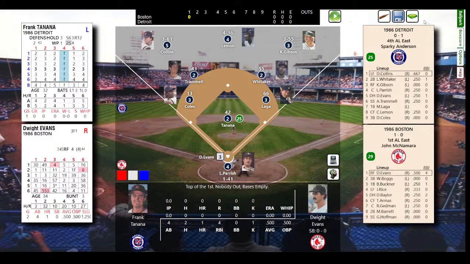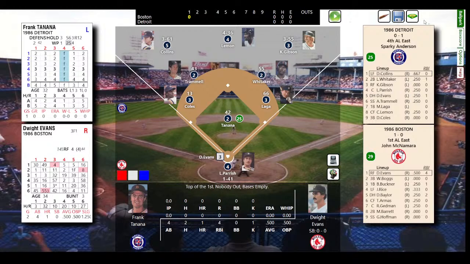So good job there. Left field, Dave Collins is a 5 for range, very, very good, elite. Arm a 3, average. Air, very, very good, elite there. So good defense there in left field. Chet Lemon's a 4, a 4 arm, 36 air. So pretty good outfielder. Kirk Gibson, a 3 for range, which is average, a 3 for arm, which is average, 55 air rating, very, very good. So not a bad defense for the Tigers.